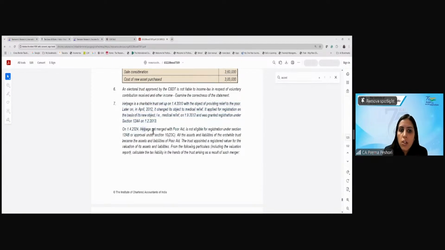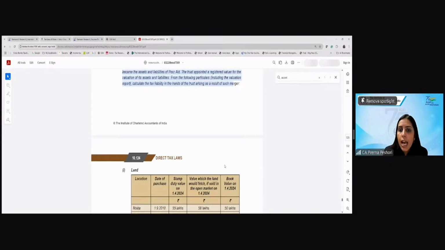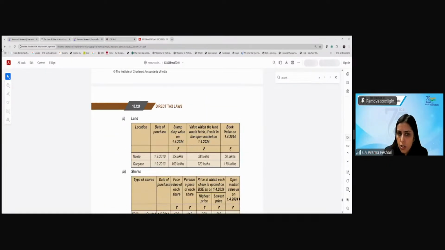On 1/4/2024, Helpage got merged with Poor Aid, which is not eligible for registration under 12AB or 10(23C). All the assets and liabilities of Helpage became the assets and liabilities of Poor Aid. The trust appointed a registered valuer for the valuation of its assets and liabilities, and from the following particulars, including the valuation report, calculate the tax liability in the hands of the trust arising as a result of such merger.